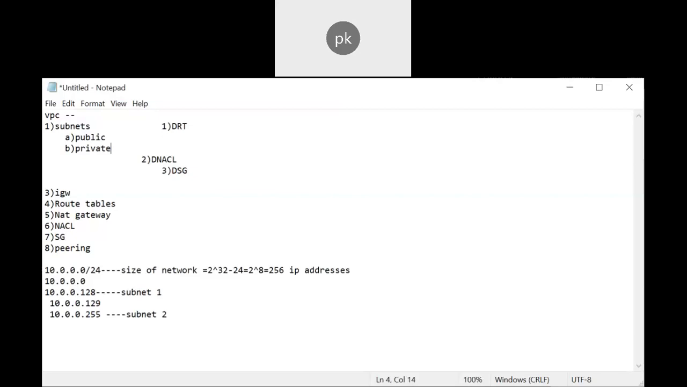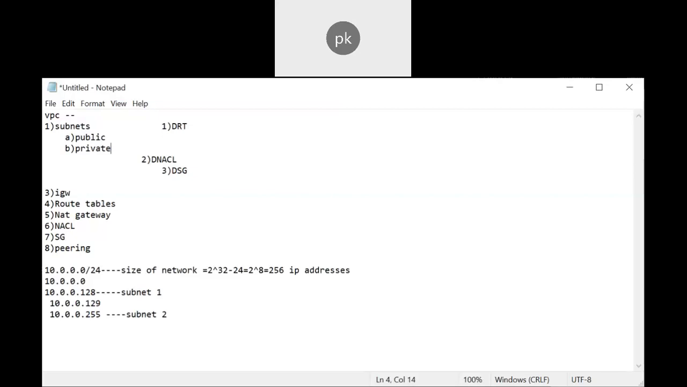If you are using your default route table, whatever instances are launched in subnets will act as public only. But you want to separate public and private, so you need to create your own route table. Here the route table will determine whether your request should go through public or via private. That is the functionality of the route table.